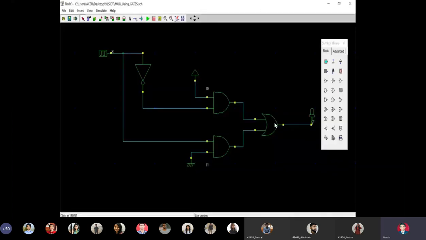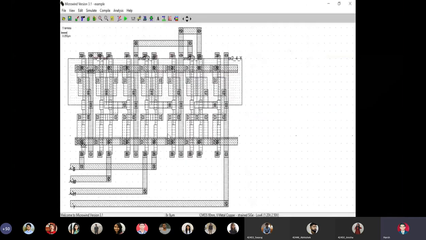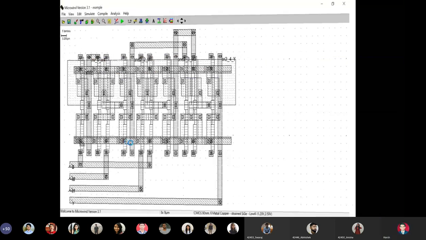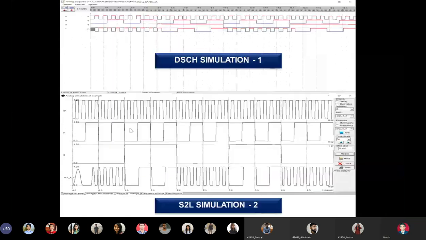This particular schematic which I made in the tool DSCH, I generated a Verilog program out of it, and when I gave it to the Microwind tool, it generated a layout like this. So this is the layout of the 2:1 multiplexer which was generated from the Verilog file. And we see here, is this layout functionally correct? Check the simulation output. This is the simulation.